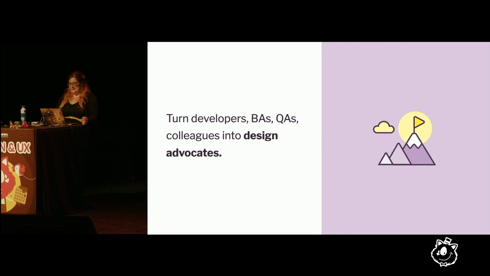Turning developers, QAs and any colleagues into design advocates is very helpful. Usually I'm the one doing the first step. So I try to understand the developer language. I attend all the agile meetings. I have a lot of discussion with them upfront to make sure that everything that gets designed is actually going to be technically possible. And eventually they will understand the value of the design, and I have my developer advocating for me.